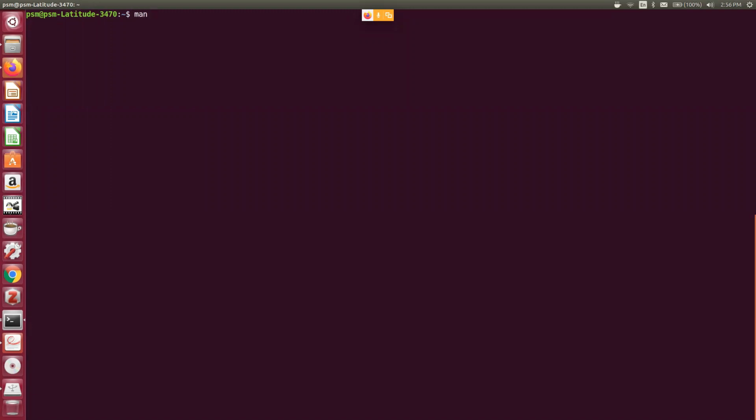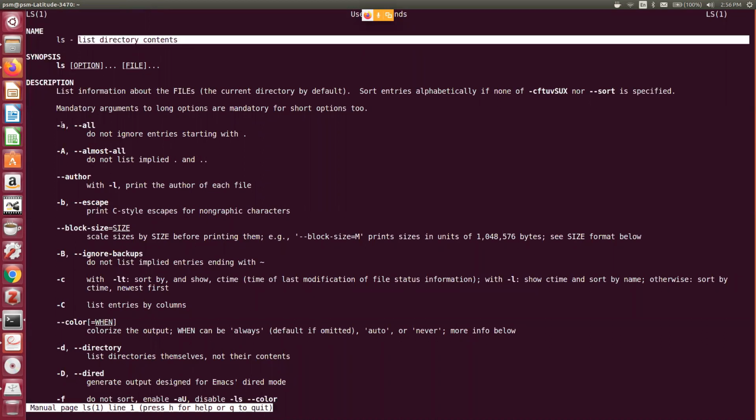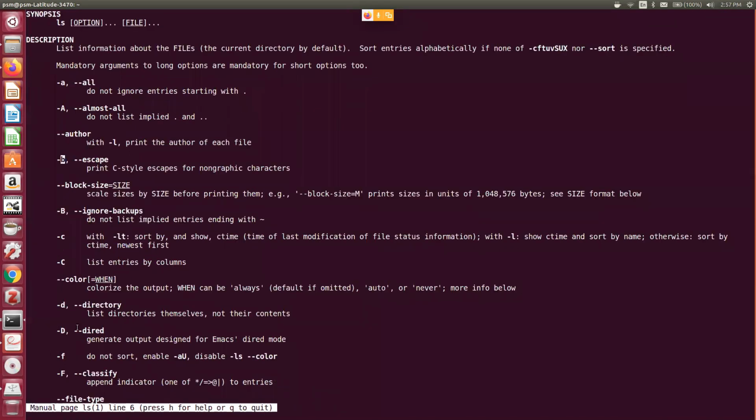I can take help. So the command is man, and I need to get some help on the ls command, so man ls. Here it will tell me what the command actually does, list directory contents, then what the switches are. You see here -a all, -L almost all, -b escape. Then there are many options.